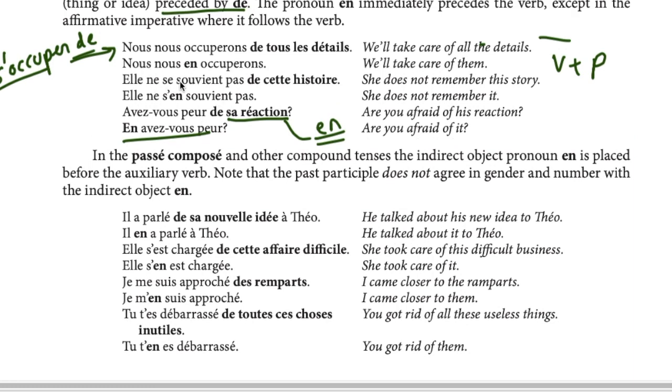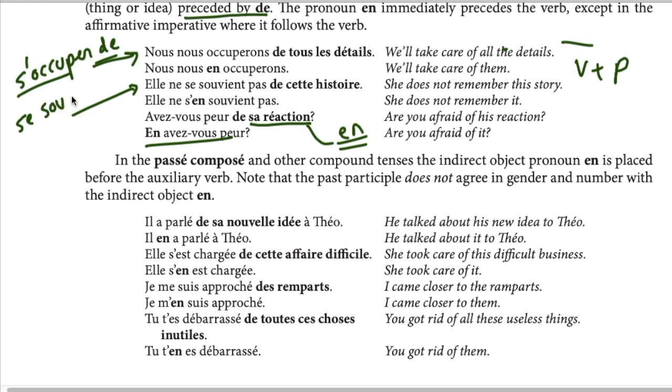Correct? Elle ne se souvient pas de cette histoire. What's the verb here? Se souvenir de. I would like to know the pattern also, right? To remember, se souvenir de. Okay? De cette histoire. She does not remember this story. De cette histoire, this is the indirect object, cette histoire. So it will be replaced by en because the object follows the preposition de.